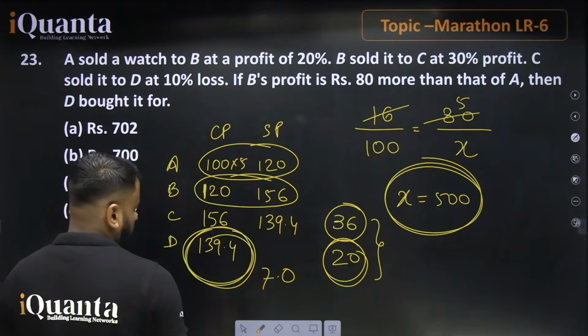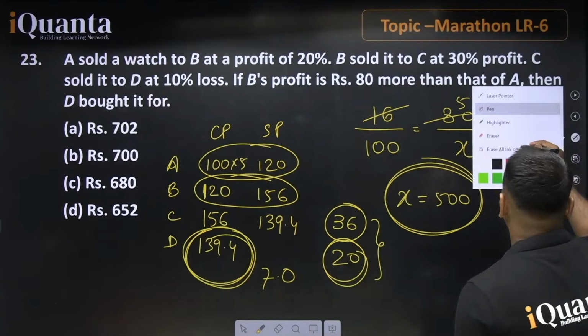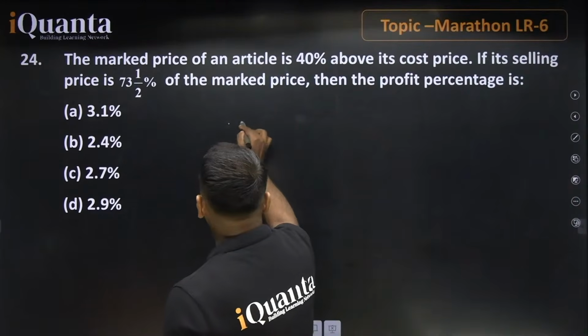So if talking about this, we can go with it like this as well. And further, we can also write it like this. The other equation for this is what? You can go like this, that here we have cost price.